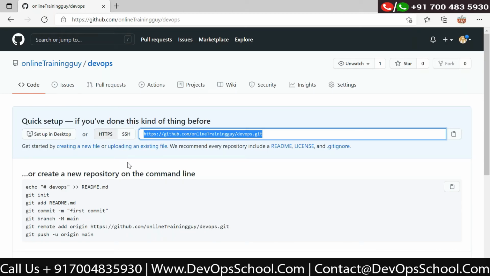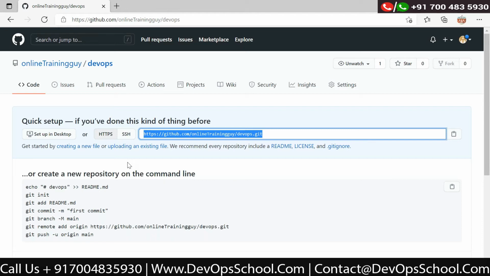So we will go with the HTTPS here. We will refer to this. SSH key means if you create the SSH key on your system and you copy it into the SSH settings of GitHub, then you need not log in again and again. It will be logged in automatically.